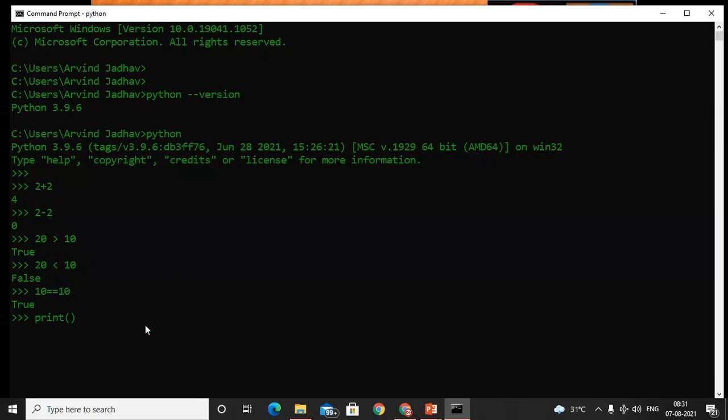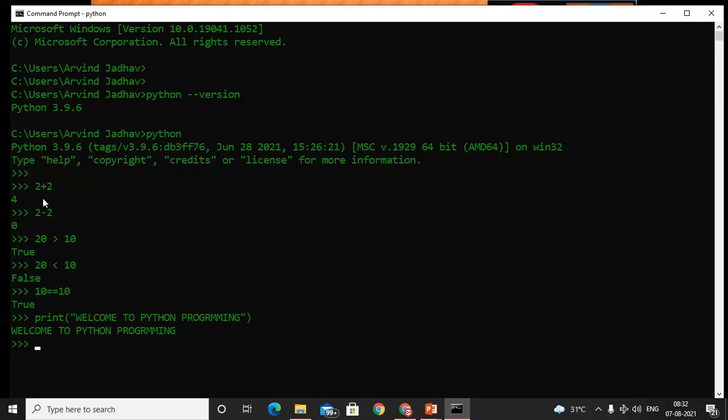In C language, we use printf. In C++ we use cout. In Java we can use System.out.println to display a message. Similarly, in Python we can use print to display a message on the console. So print in double quotes. Here I will write Welcome to Python programming. It's a very basic operation, so don't worry about that. We are just checking whether the application is successfully installed.